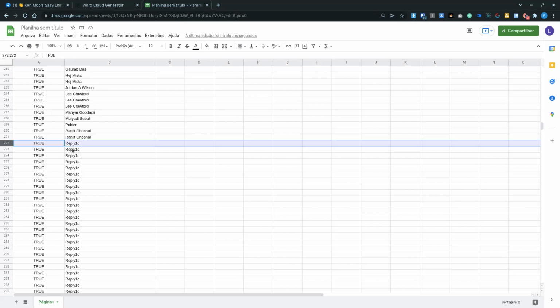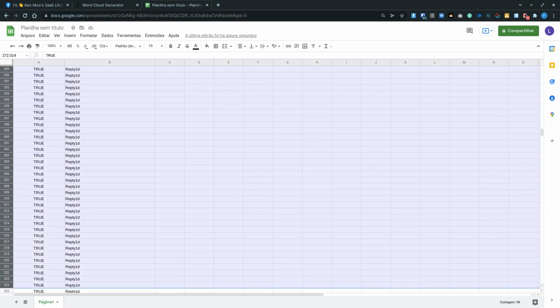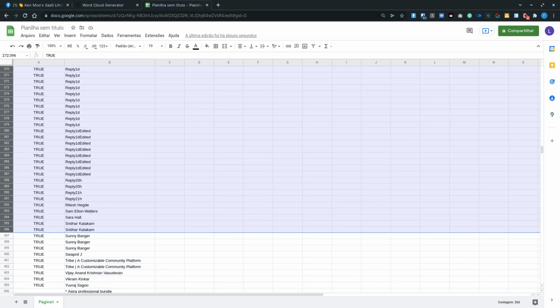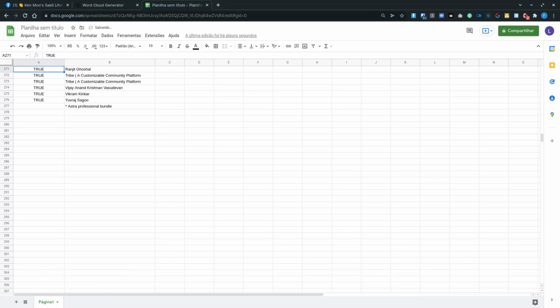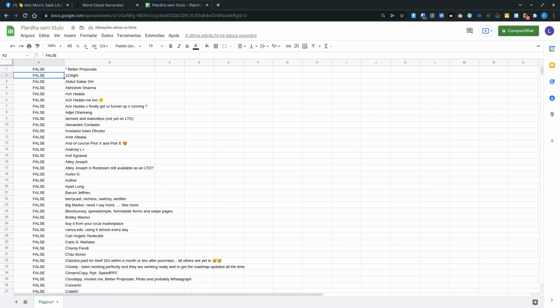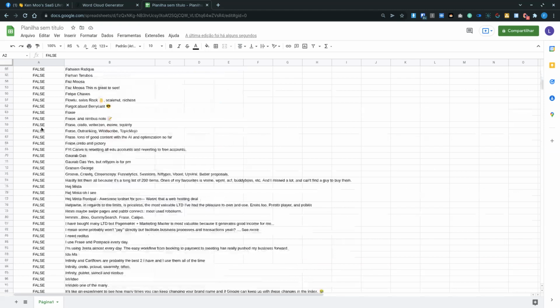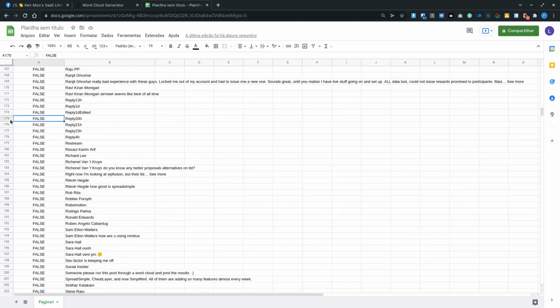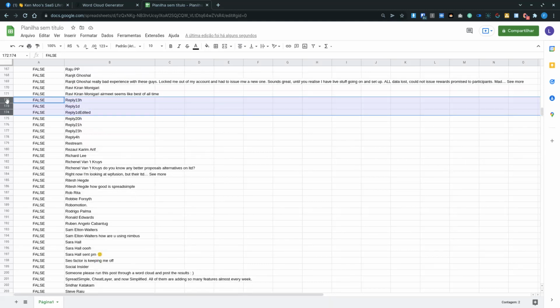So for example, "reply, one day," this could all go. So I'm cleaning this from my word cloud. All these replies and names that don't have lifetime deals here. And so here I have name and name, and I can just remove this. The false ones I don't want to remove because they could be useful. But in this case, I'm seeing lots of replies.